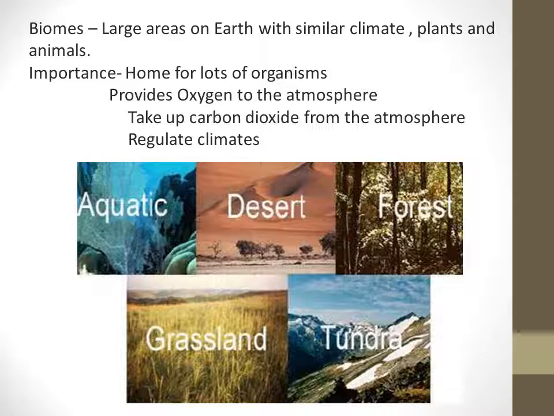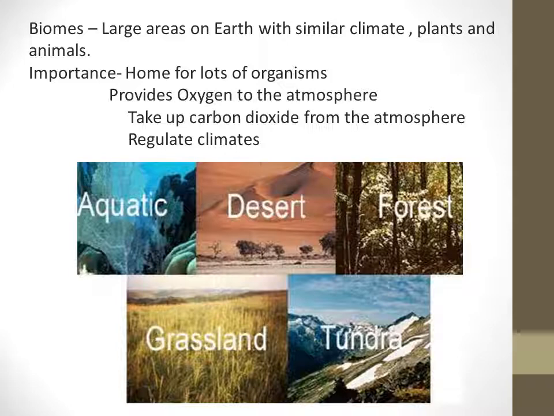Now, if I take forest as one biome, in a forest you'll find different types of ecosystems. You can have a pond in that. You can have your terrestrial animals forming an ecosystem. You'll have different types of food chains, and biome is a very wide aspect. Again, in a biome you can divide it into subbiomes, what I have done on the screen, and in that you can have the different ecosystems. So this is exactly what a biome is.